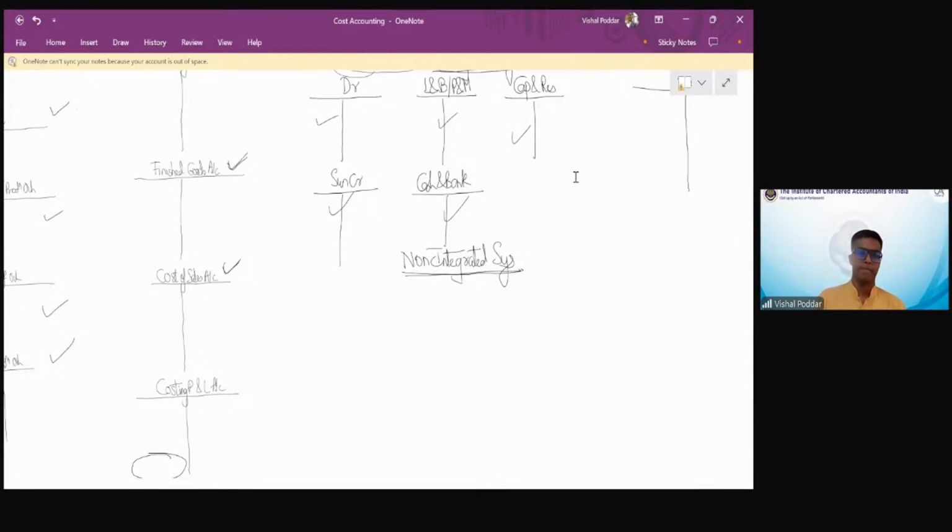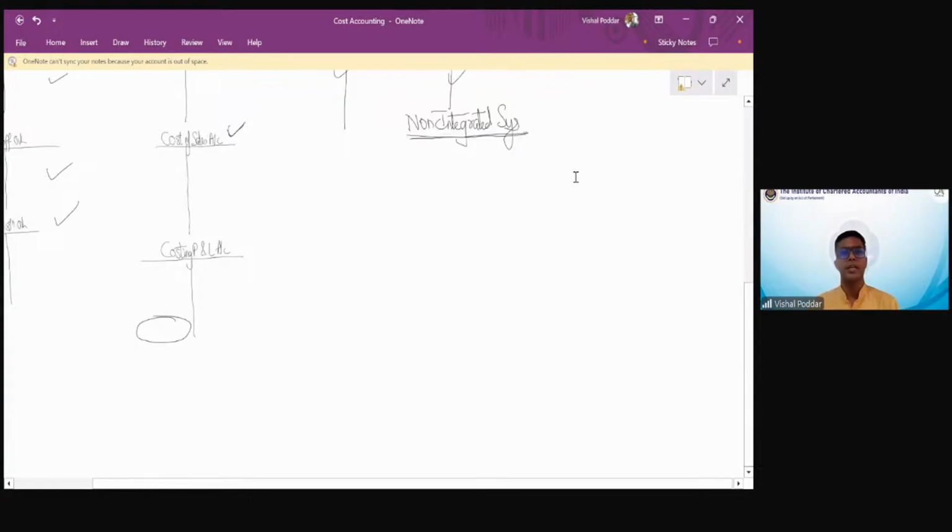This is integrated. What is non-integrated? Non-integrated says, don't mix your books and mine. You keep separate, you maintain separate. Maybe your entire department would be different. So we have a separate financial department where a few people are employed and they are only doing financial accounting. And we have a separate cost accounting department where again a few people are appointed who are doing only costing and cost accounting. So I say, okay, let us keep ourselves separate. You do financial accounting, I'll do cost accounting.